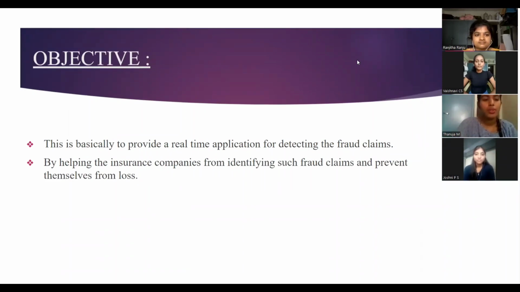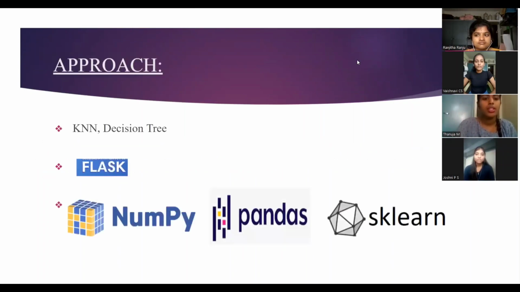Let us look into the objective of our project. This is basically to provide an application for detecting fraud claims, and it also helps the insurance companies to identify such fraudulent claims, preventing themselves from loss. And next, we will see the approaches of our project. In our project, we are going to use the KNN algorithm and decision tree. Both are regression and classification algorithms.